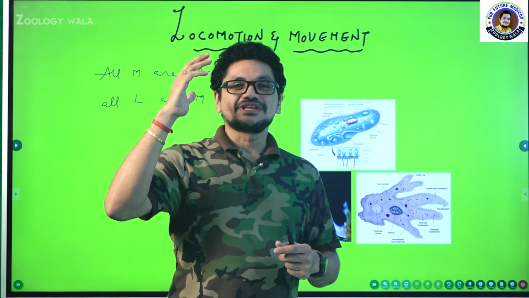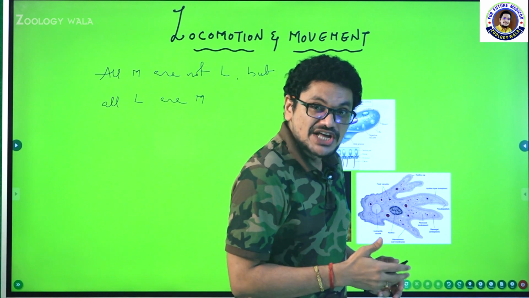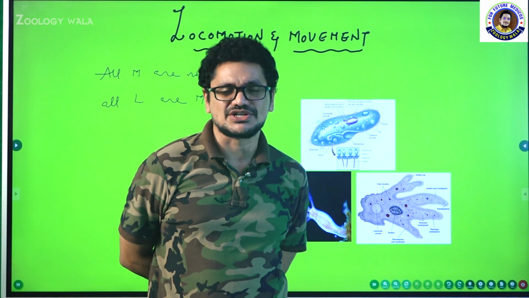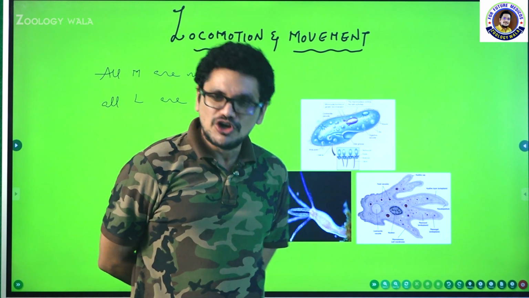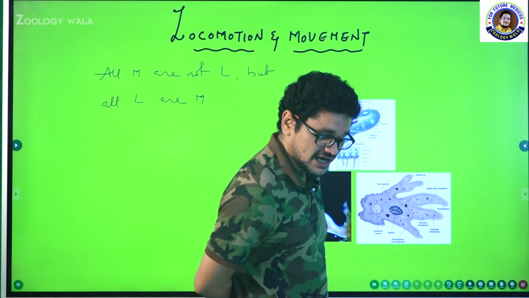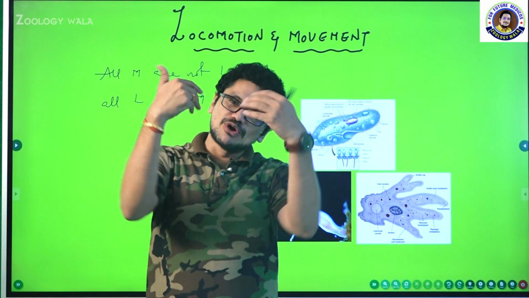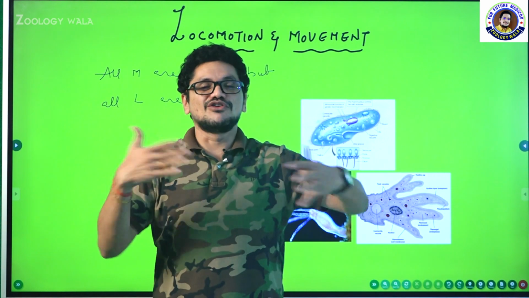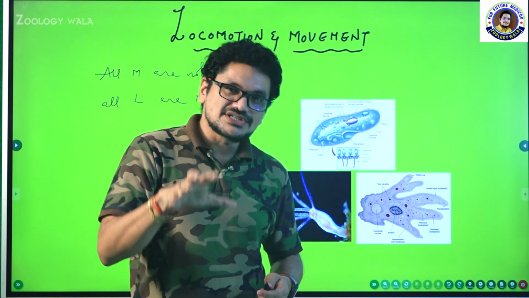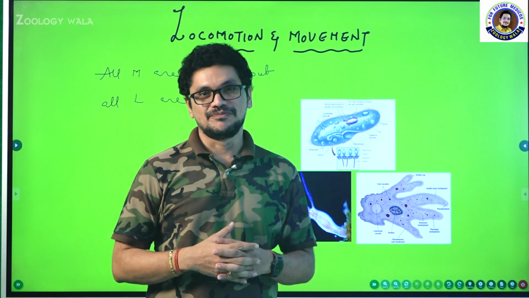Simply we will run. This is the movement we generally perform on the ground, in the terrestrial environment. Imagine suddenly you have fallen in the water. Will you move like this? Oh, now I am in water, so I have to move like this? No. We will swim, though you don't know swimming, simply we will flicker our forelimbs and hind limbs, isn't it? So movement varies according to the demand of the situation and the place of an animal, isn't it?